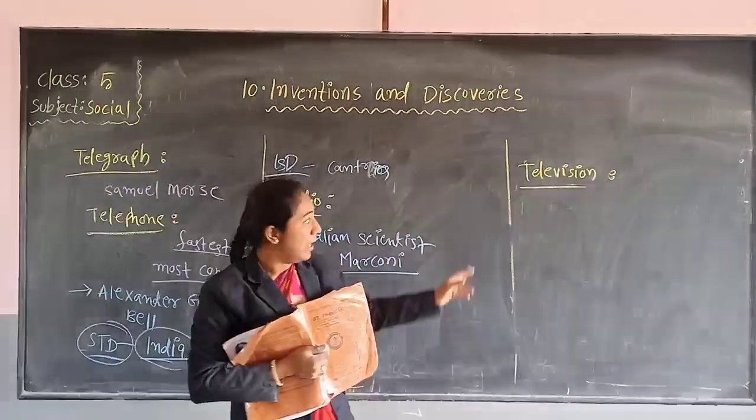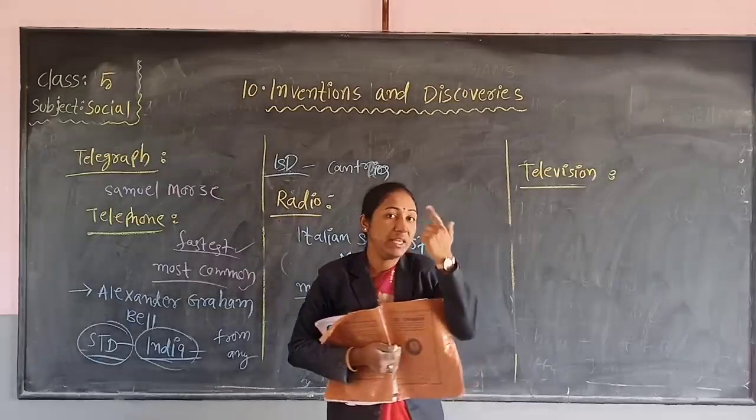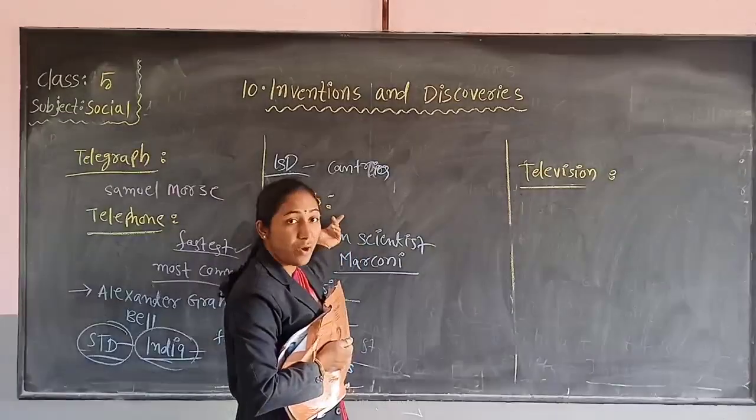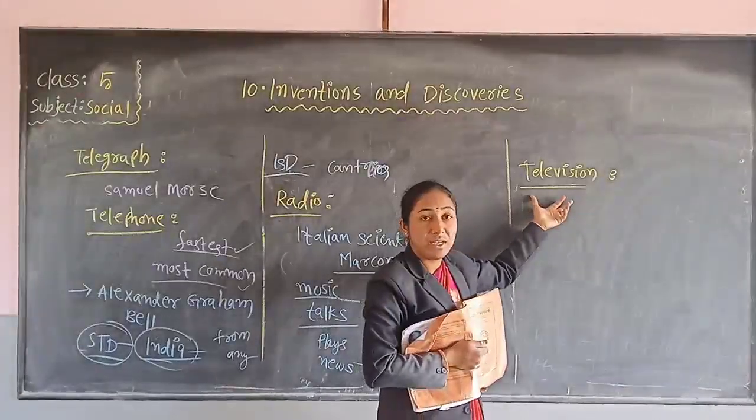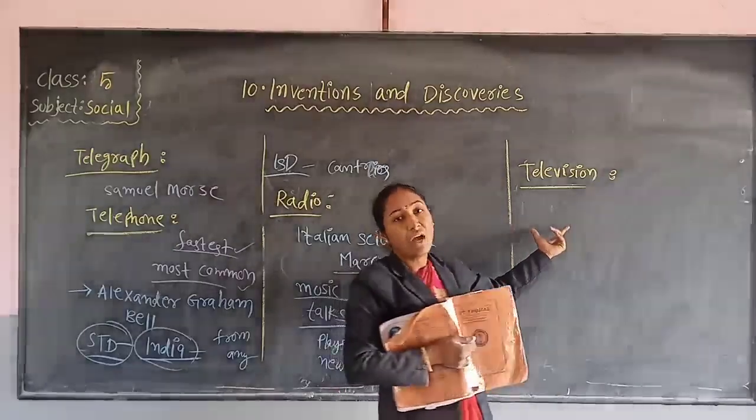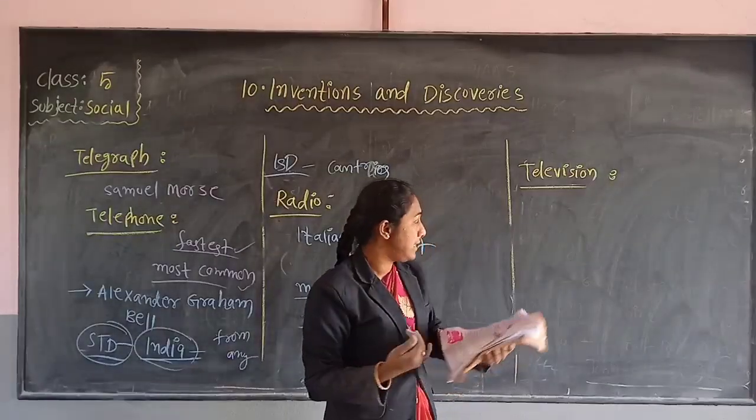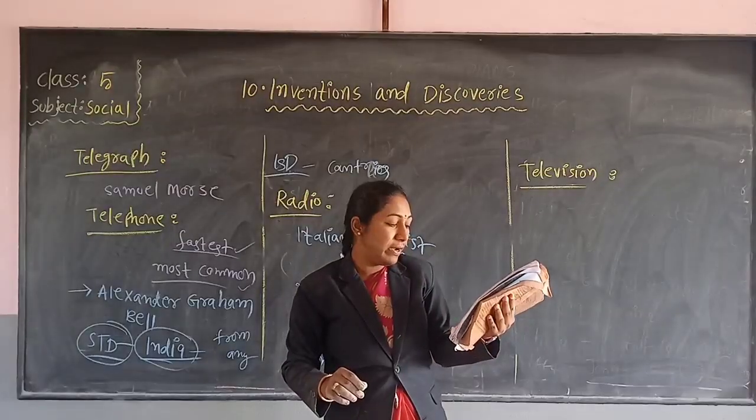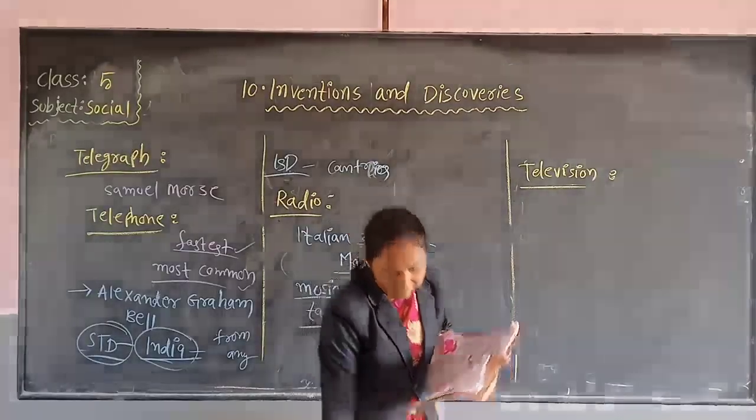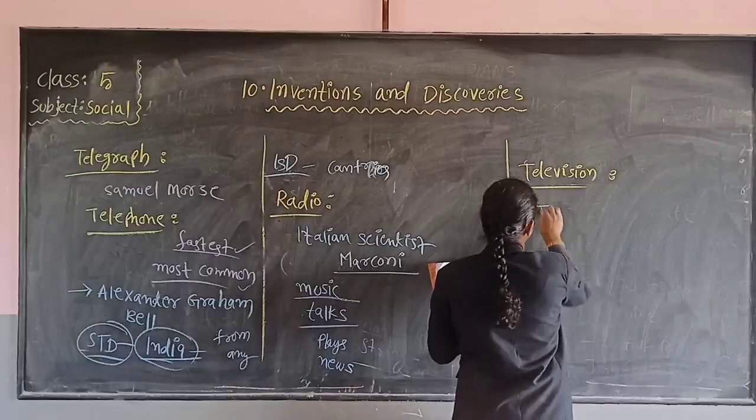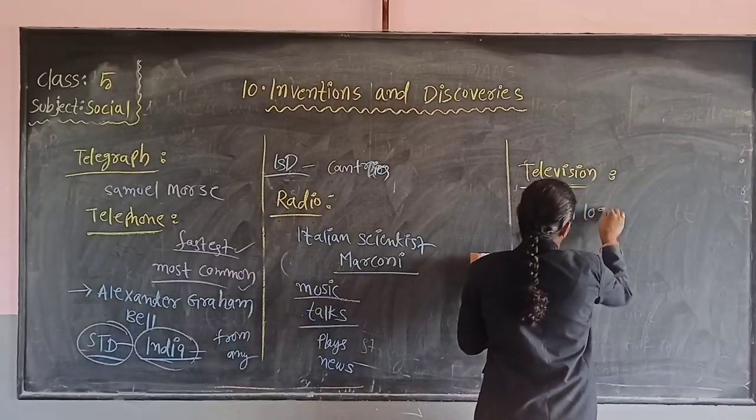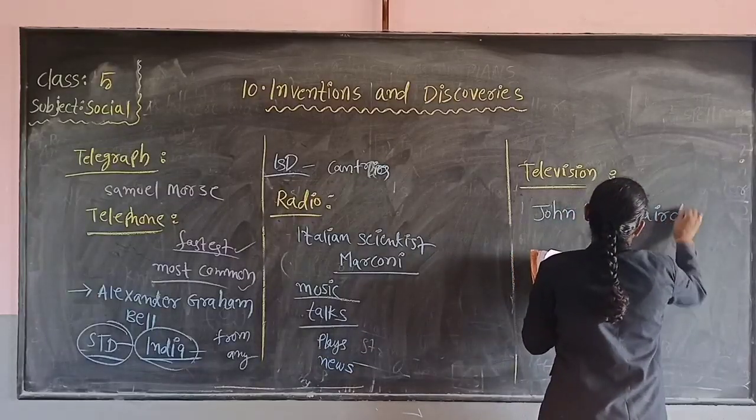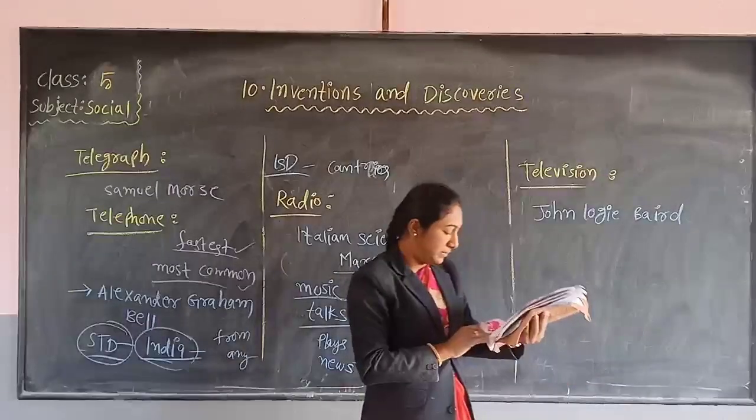But on television, we can see and we can listen. That's why this is an audio-visual means of communication. Now let us see who invented television. Television was invented by John Logie Baird. Who invented this television, children? John Logie Baird.